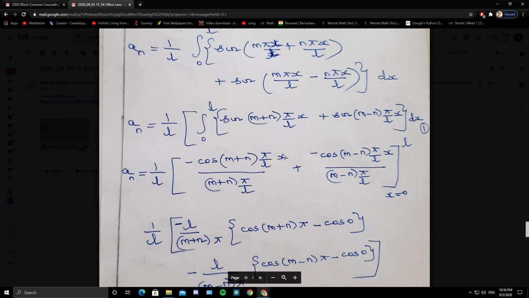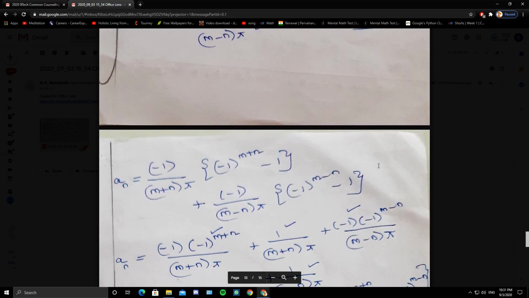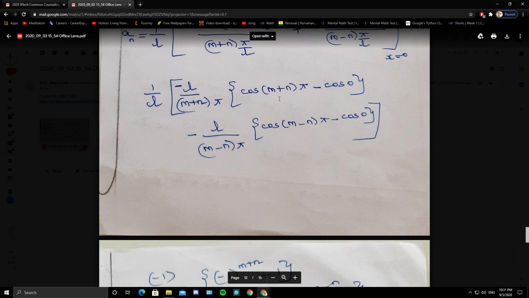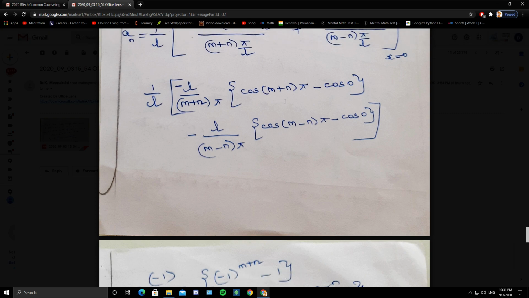When x takes the upper limit L, cos of (m plus n) pi. When x takes the lower limit 0, cos 0. Here also minus L by (m minus n) into pi. When x takes the upper limit L, cos of (m minus n) pi. When x takes the lower limit 0, cos 0. So what is cos of n pi? Minus 1 whole power n.